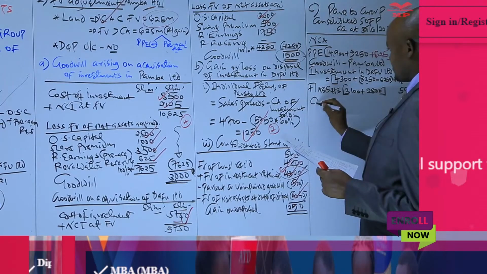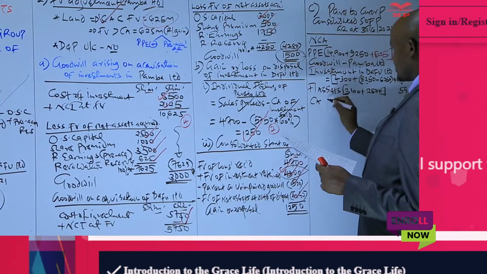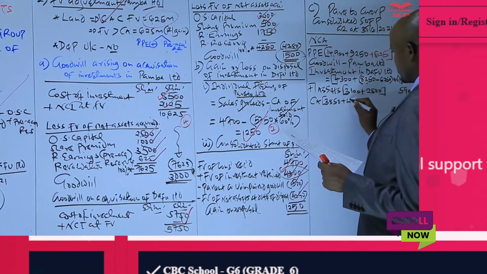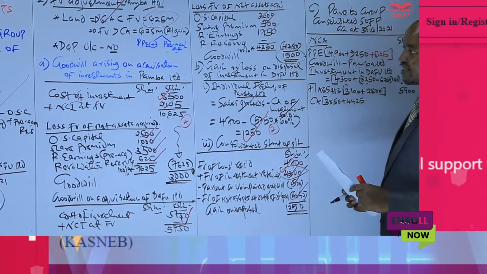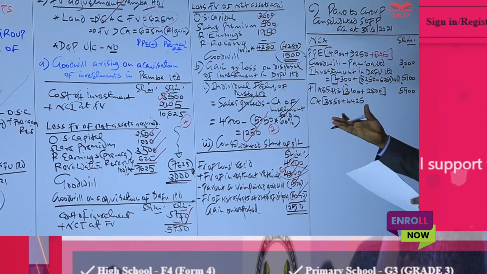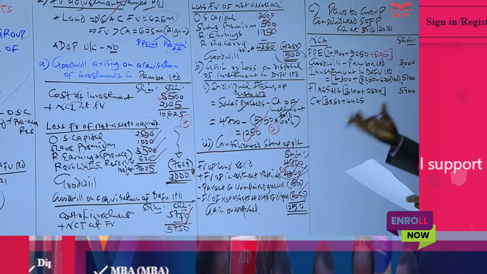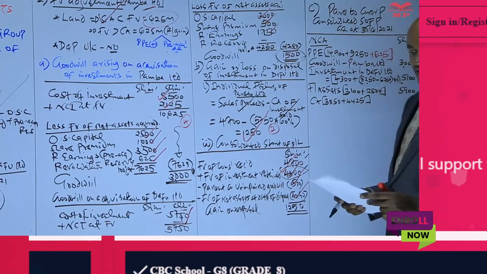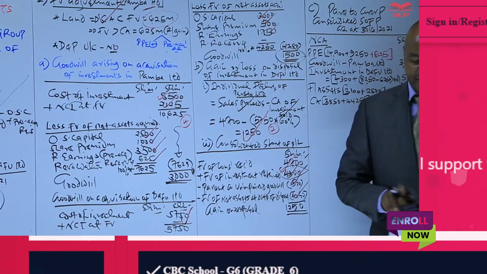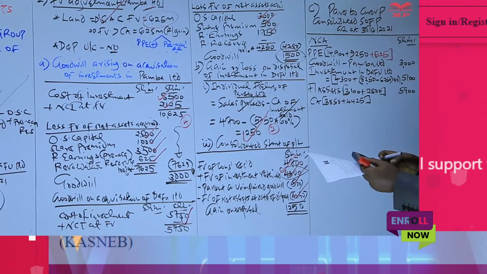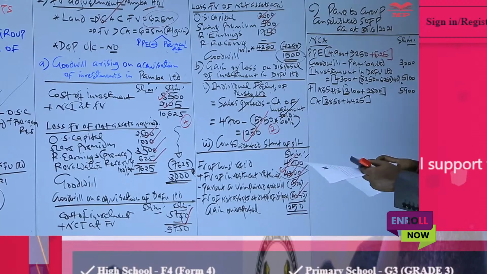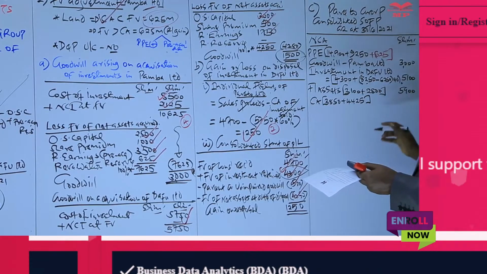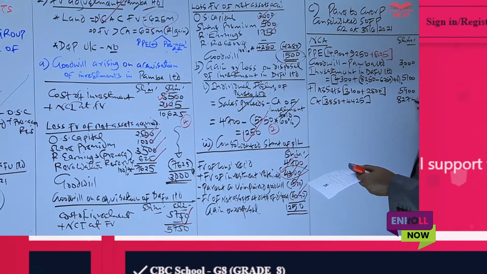And then from there we have the current assets. For current assets, we are given the totals, 3850 plus 4425. Do we have any adjustment to the current assets? We check for things like intercompany debts. We don't have. Things like unrealized profit, we don't have. So no adjustment for this. We just get the final figure: 3850 plus 4425, which will give us 8275.